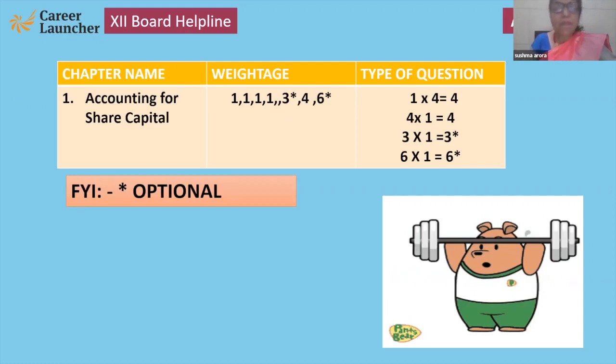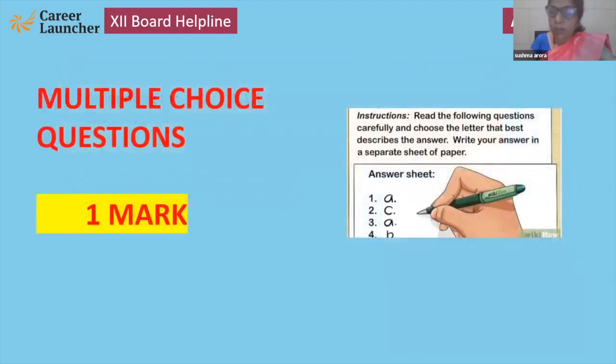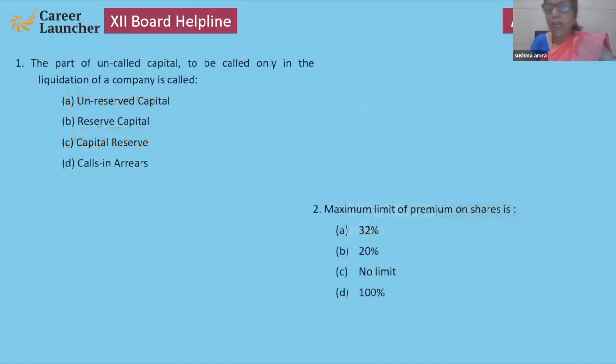Now, multiple choice questions of 1 marker. As you know, 4 questions will come from this chapter, so first of all, we have to practice the MCQs. Now see the part of uncalled capital. Focus on that: uncalled capital, to be called only at the time of liquidation of a company, or when the company is going to wind up.